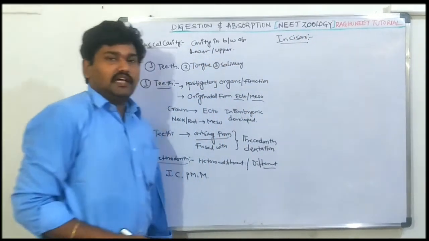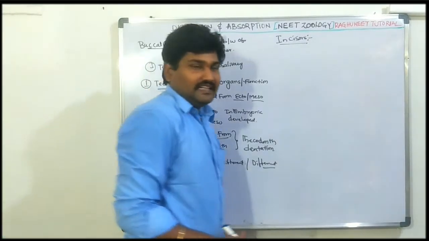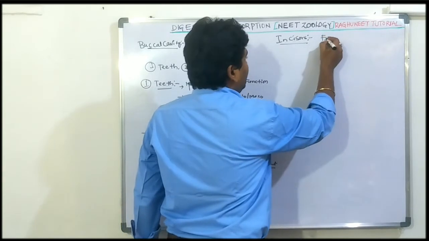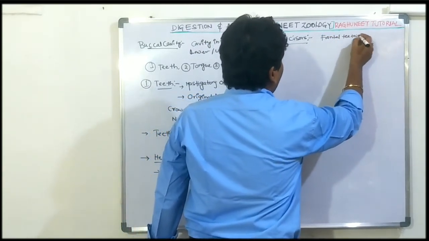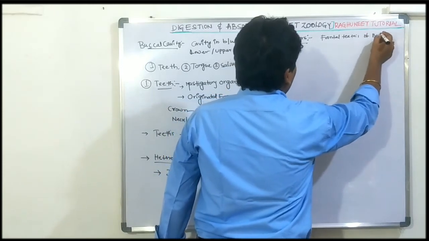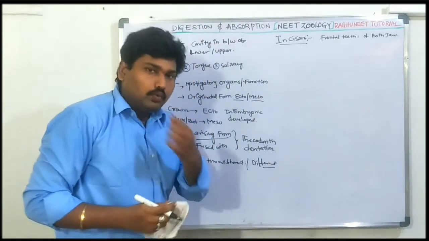What is the incisor? These are the front teeth of both jaws.